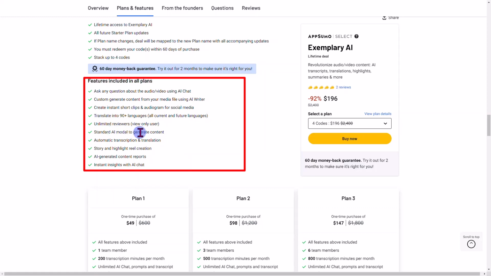You have standard AI models to generate content, and I do understand that they have some future plans as newer AI models are created to integrate those in. I'm sure they're probably going to come at a premium or a cost, but that's something that I did read. Automatic transcriptions and translations. You can create story highlight reels as well, and you can create instant insights with AI chat.